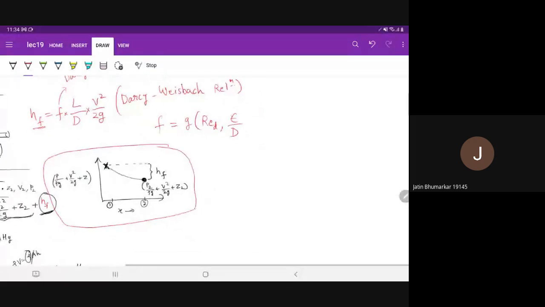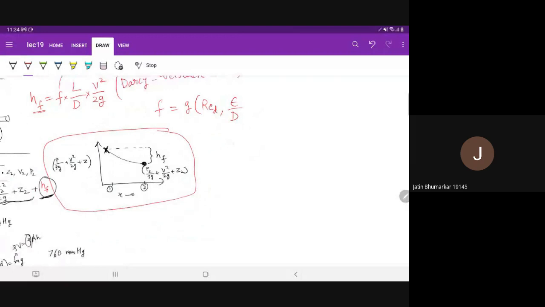So what is this epsilon by d? Let's say this is your pipe. If you zoom in at the surface, you will see this roughness. This roughness height with respect to the entire pipe diameter is epsilon by d.